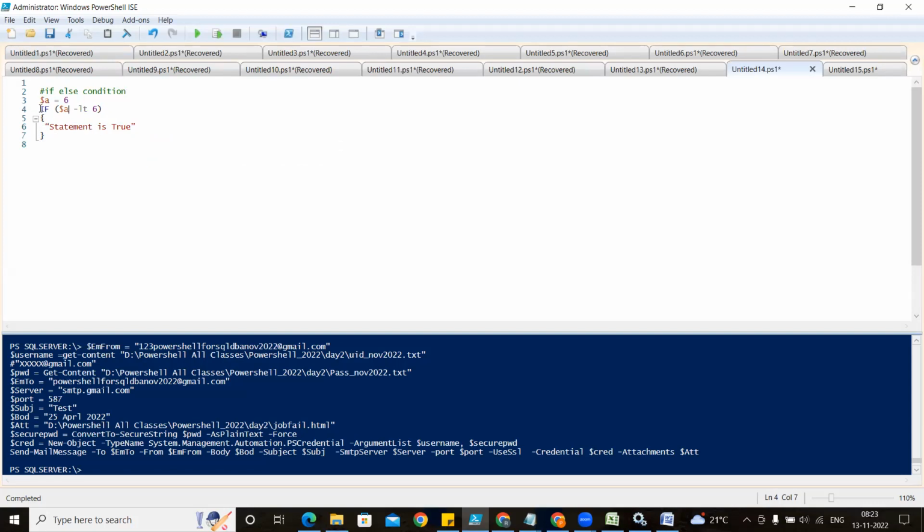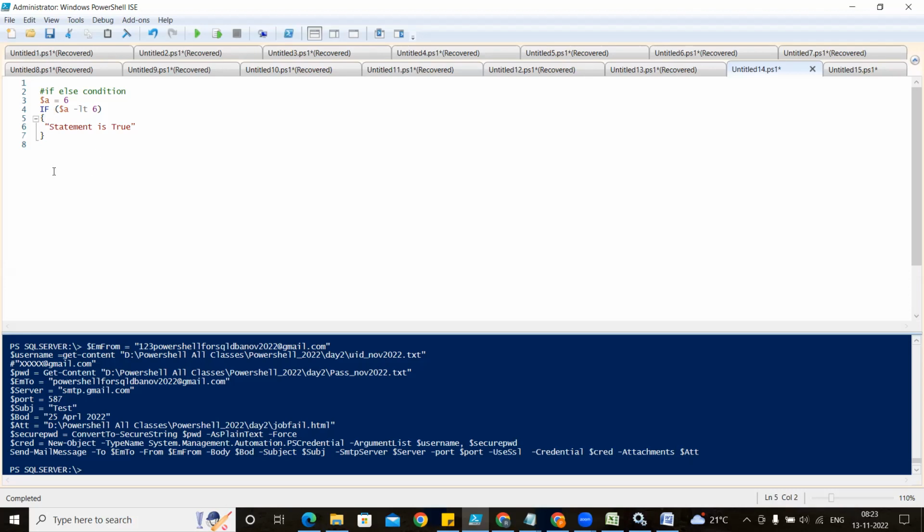If loop means you have to write the if, and two normal brackets are required, where you will write the condition. If this condition is correct, it will go inside the loop. Once you are writing the loop, it has to be written with the curly bracket. This is a very simple thing, even you can learn by yourself, but I just want to give it because later, once I go to develop the HTML file and all, if you are getting confused at that time, you can watch this video.